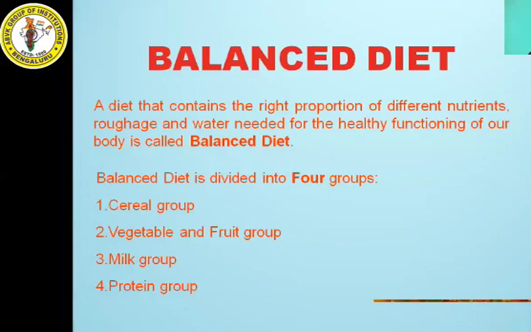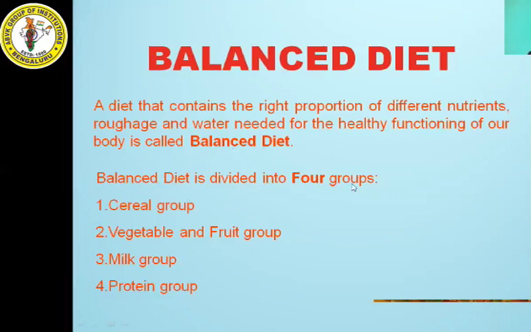So they are needed by our body in a proper ratio. In addition to that, roughage and water are also needed by our body for its healthy functioning. So this is called a balanced diet. Balanced diet is divided into 4 groups.